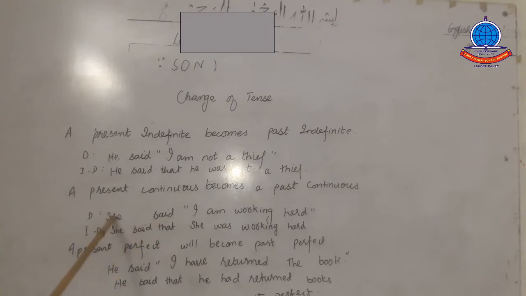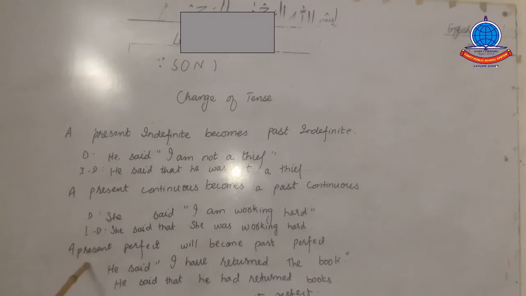So let's see. She said, I am working hard. So present continuous past continuous में change हो जाता है. सबसे पहले she said inverted commas की जगह that mark कर दिया. She was, and को हमने past form में जब change किया तो she was working hard.